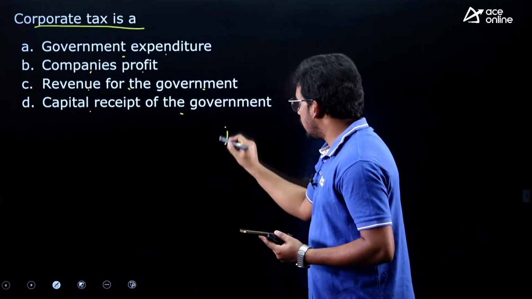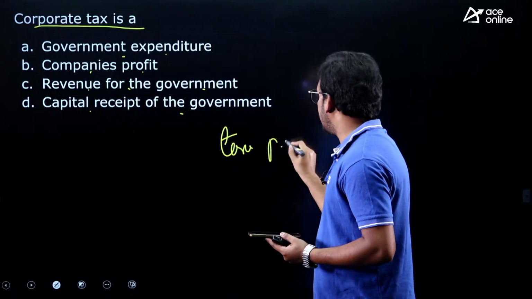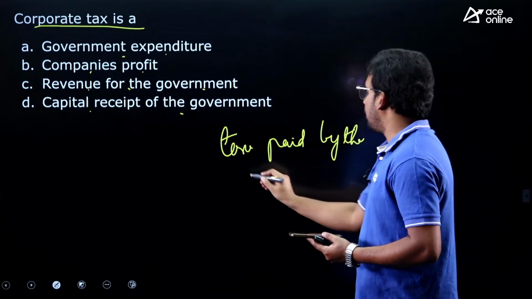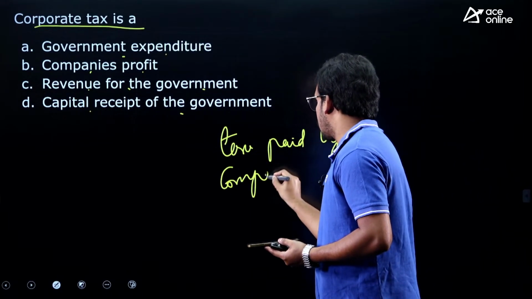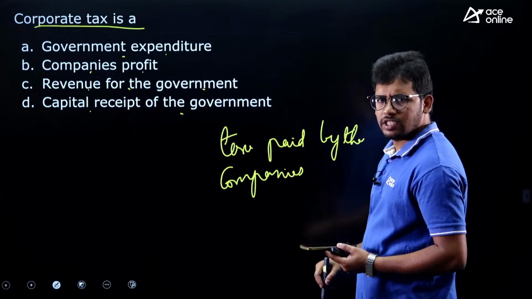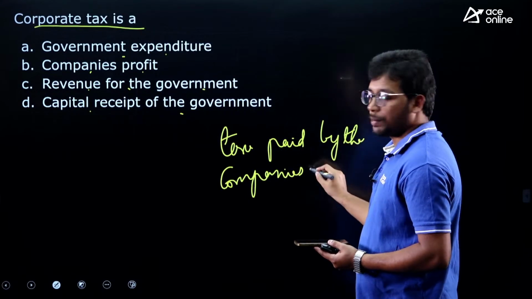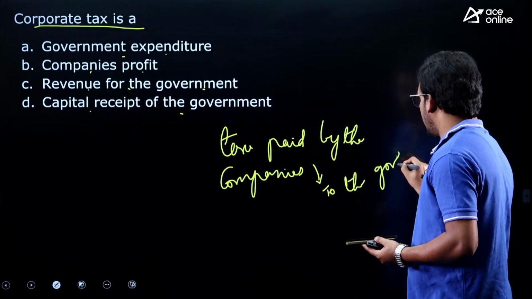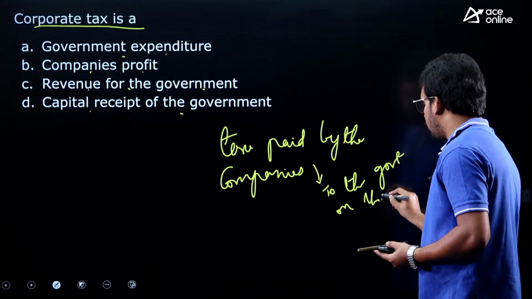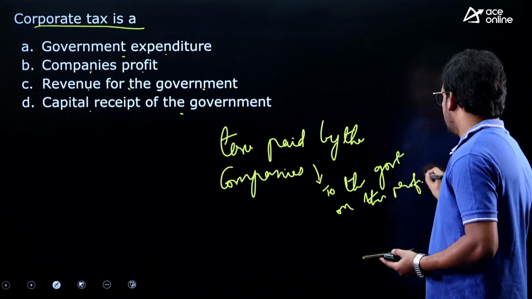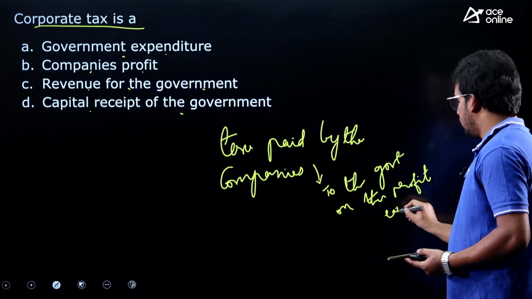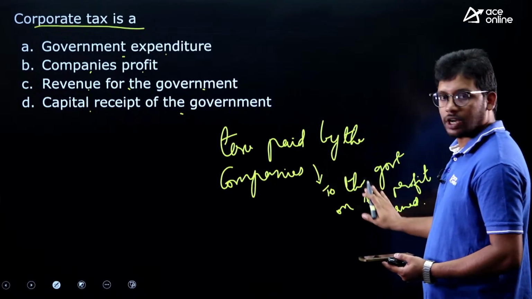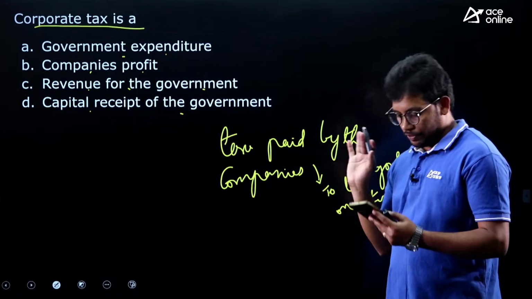Corporate tax means tax paid by companies, private companies, TCS, Infosys, tax paid by the companies to the government on their profit earned, right. So corporate tax is the tax paid by the companies to the government for their profits.